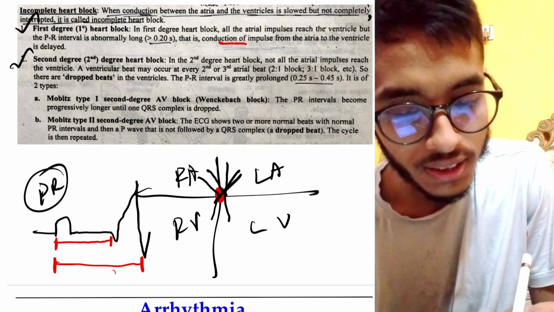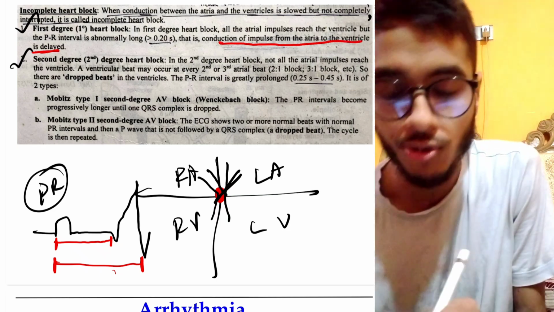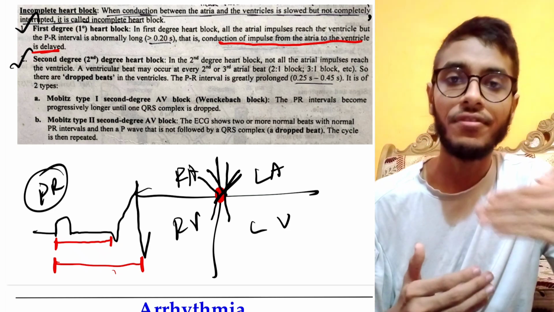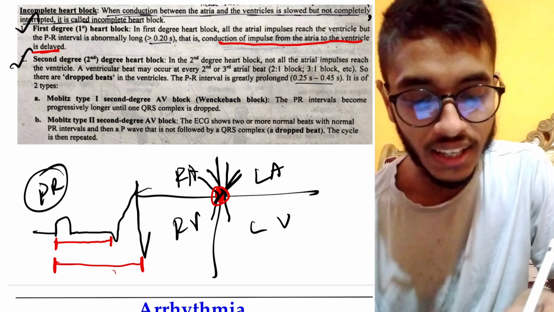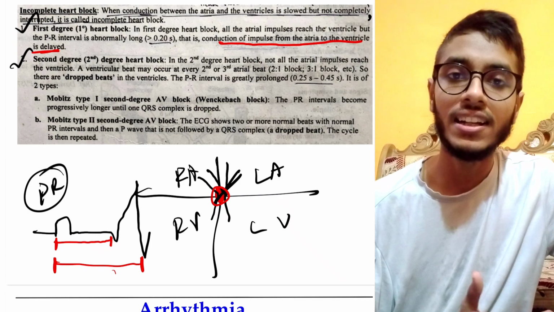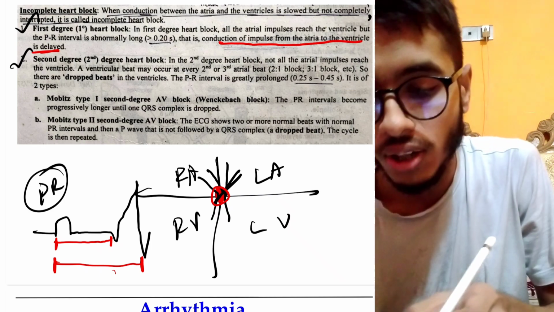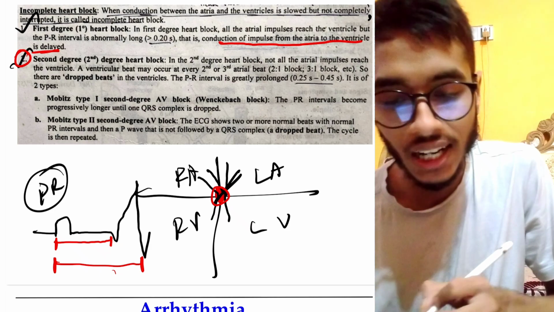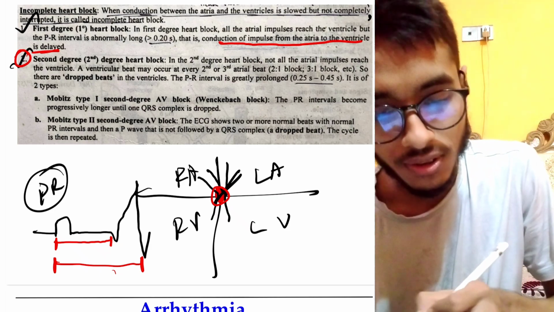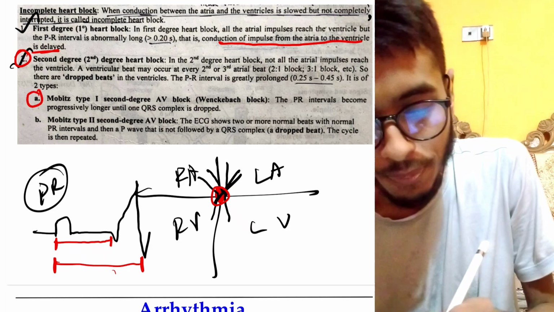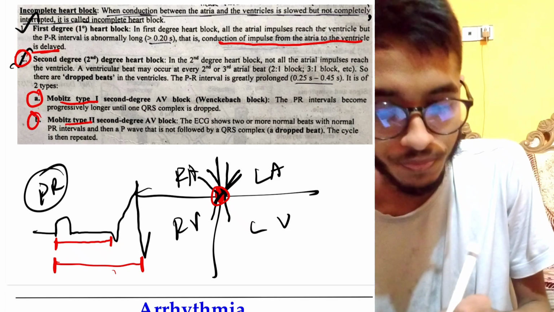Because conduction of impulses from the atria to the ventricles is delayed, slowed. I mean, it goes very late. Normally, we know there is AV nodal delay, but despite the AV nodal delay, there is an extra period of time required for the impulses to reach. So this is called first degree heart block, and in second degree heart block, there may be two types, okay? Mobitz type 1 and Mobitz type 2.